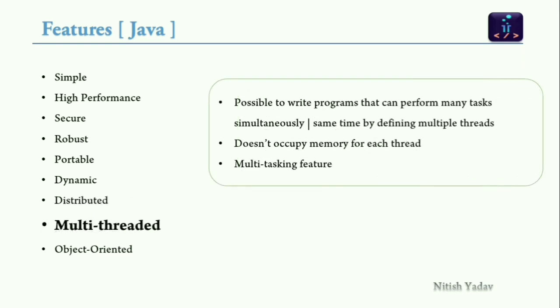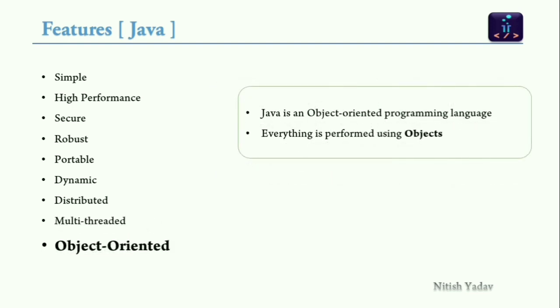Multithreaded. In Java, it is possible to write programs that perform many tasks simultaneously at the same time by defining multiple threads. The main advantage is that Java doesn't occupy separate memory for each thread. A common shared memory is used for all the threads, for example the multitasking feature in Windows. Last but not the least, object-oriented programming. Java is an object-oriented programming language. Everything is performed using objects. So this is the end of the features of Java.